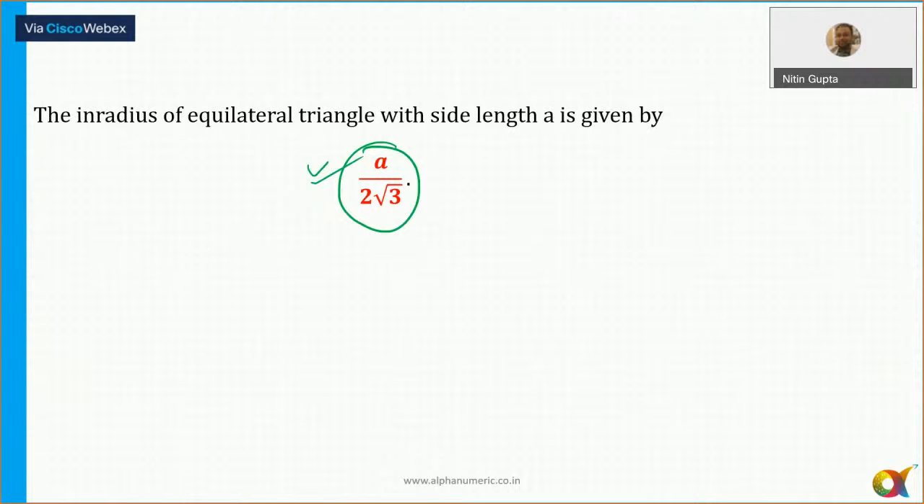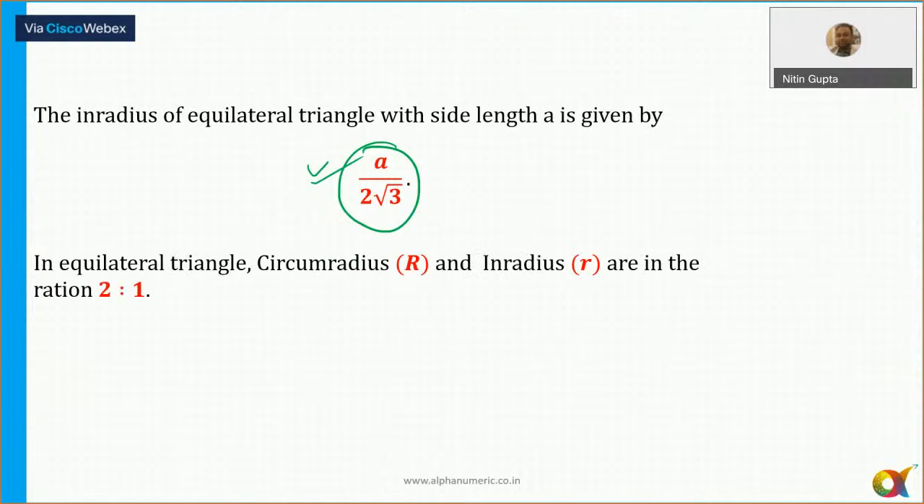So let's move to the next slide then. In an equilateral triangle, the circumradius and inradius are in the ratio 2:1. In one of the years, there was a question based on this. I think probably CAT 2007. The inradius of an equilateral triangle with side length A is given by A upon 2 root 3. In an equilateral triangle, the circumradius and inradius are in the ratio 2:1.